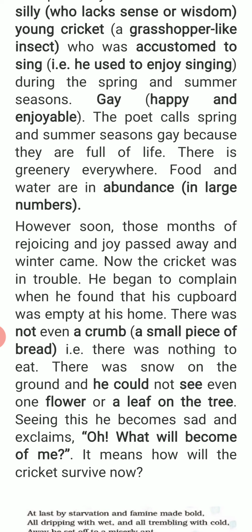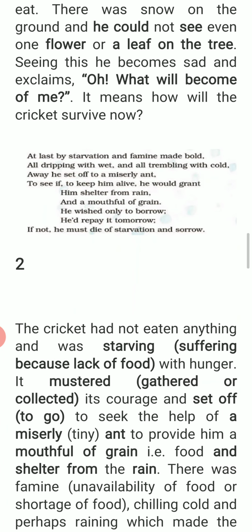It means, how will the cricket survive now? So, by seeing snow everywhere, the cricket is complaining. He is exclaiming how he is going to survive now because nothing is there to eat. Not a single leaf is there on the ground. Why? Because the ground is covered with snow. Second part of the stanza. I think you have got the thing. I'll give the poetic devices later on. It's a very easy poem.